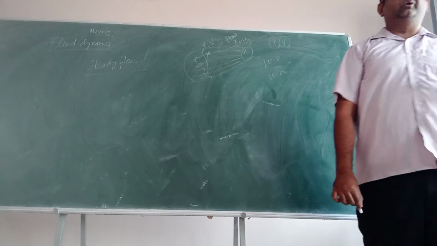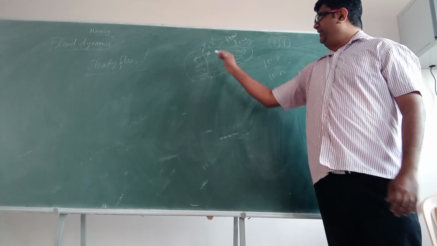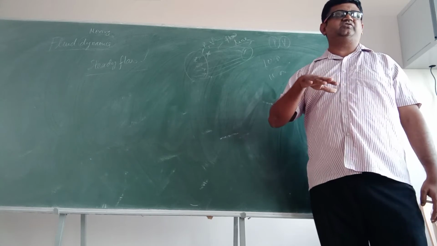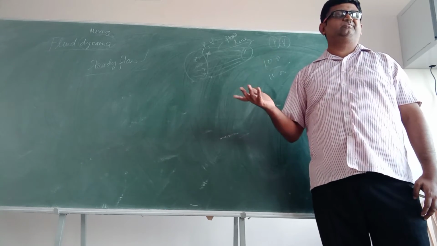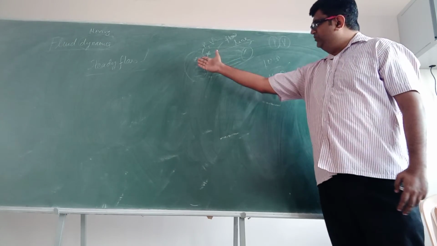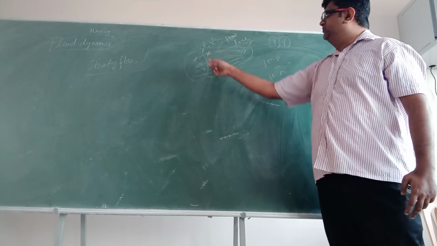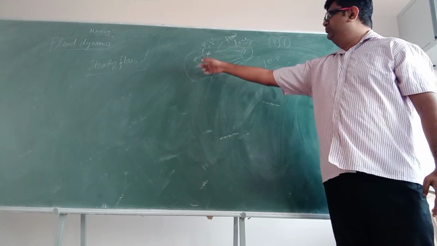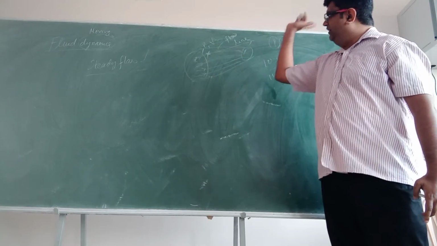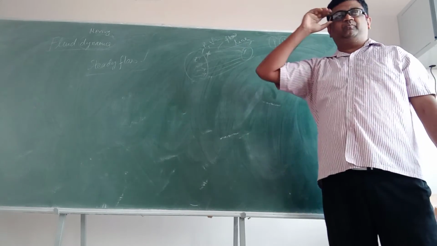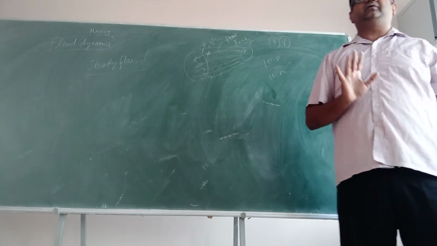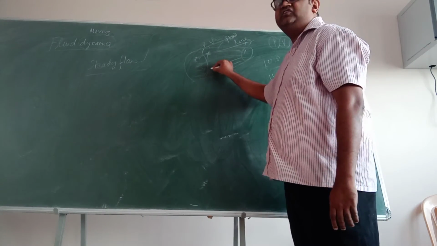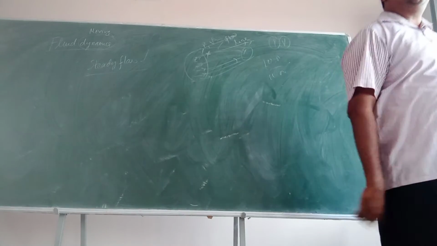First is what? Steady flow. Second is what? Flow lines. Flow lines are imaginary things which you are putting into this subject to understand the flow, how it is happening. So, suppose it is a simple case like this, where all lines are going like this, they are not intersecting each other, they are simply going like this. So, whichever point you take, you draw a tangent. We need to put a name for that. That is called streamline. So, the streamline of this is here. The streamline of this is here. The streamline of this is here. You will have multiple streamlines.